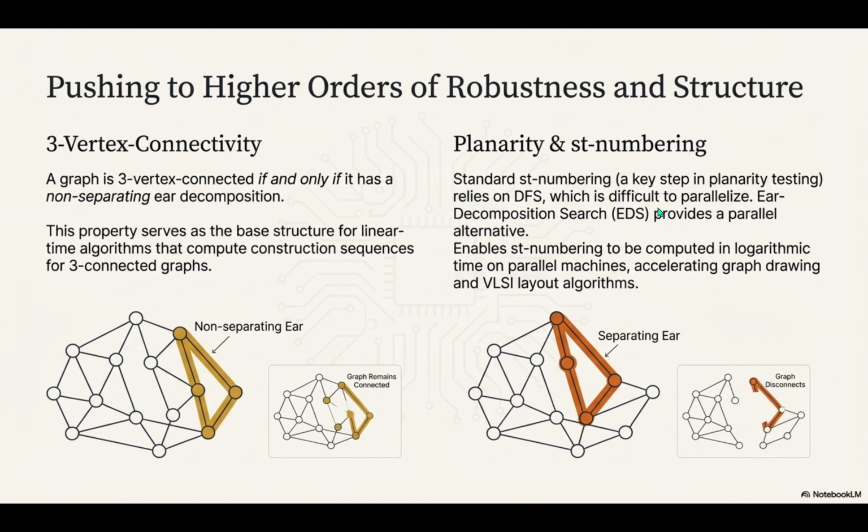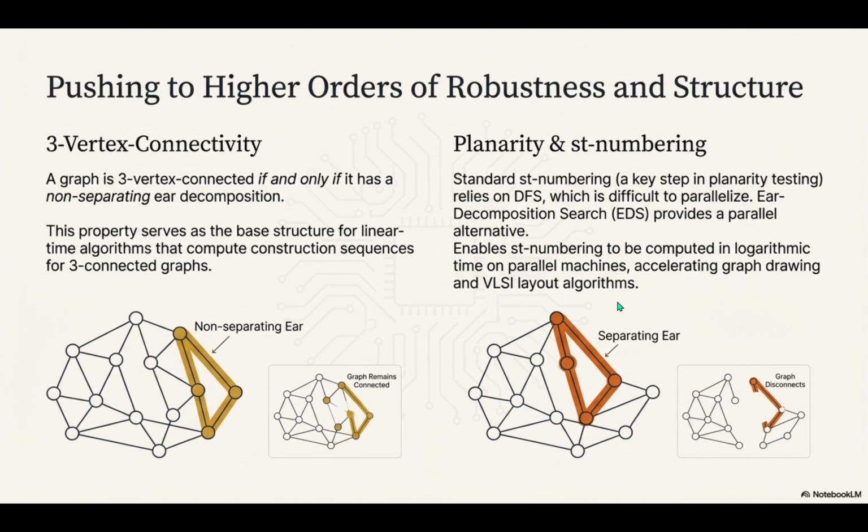The alternative is an ear decomposition search, or EDS. We use that structural breakdown to perform computations in parallel. This reorganization lets us compute st-numbering in logarithmic time on parallel machines. Which massively speeds up chip design. Chip design, complex system visualization, you name it. It's the difference between doing things one by one sequentially and getting near instantaneous parallel results.